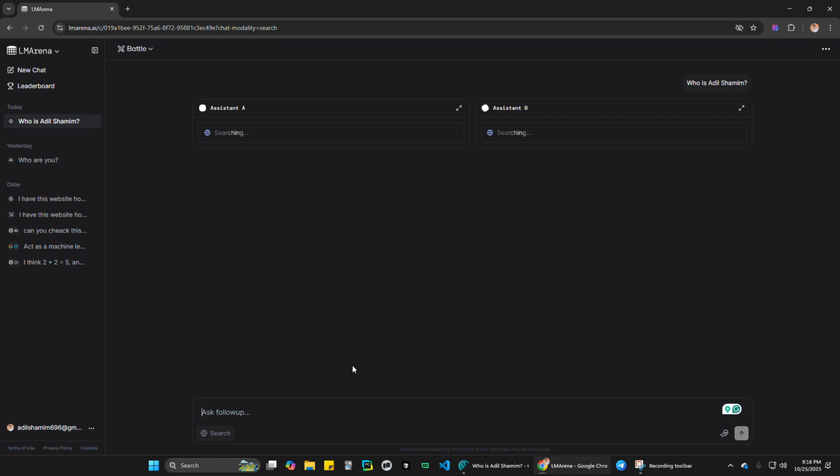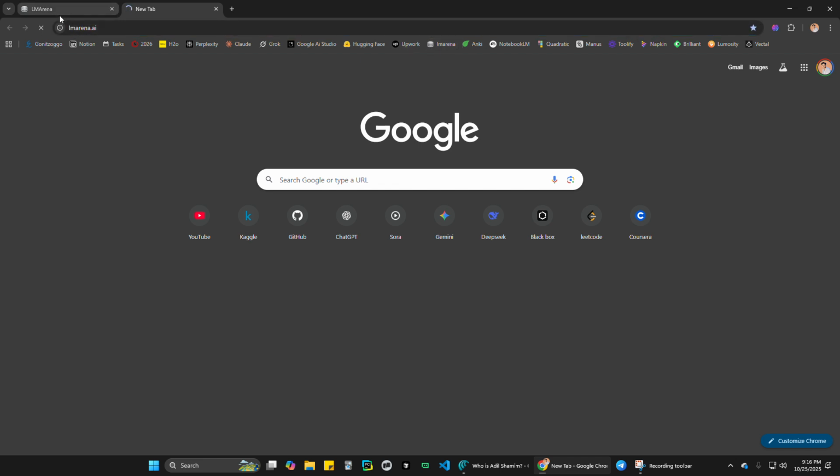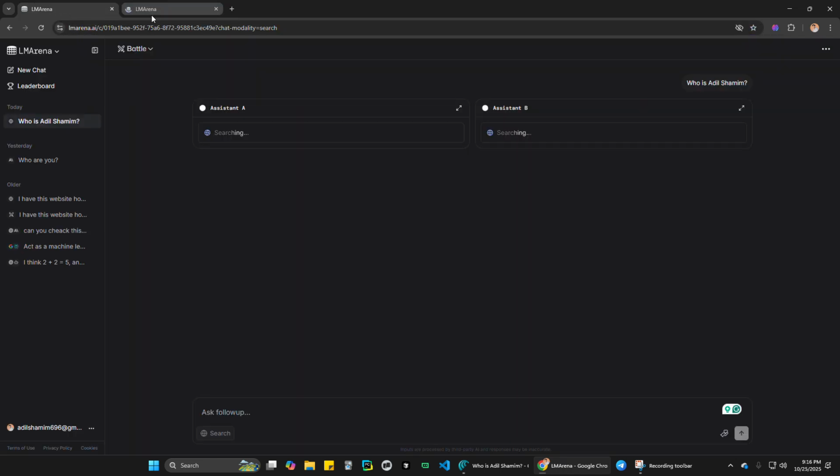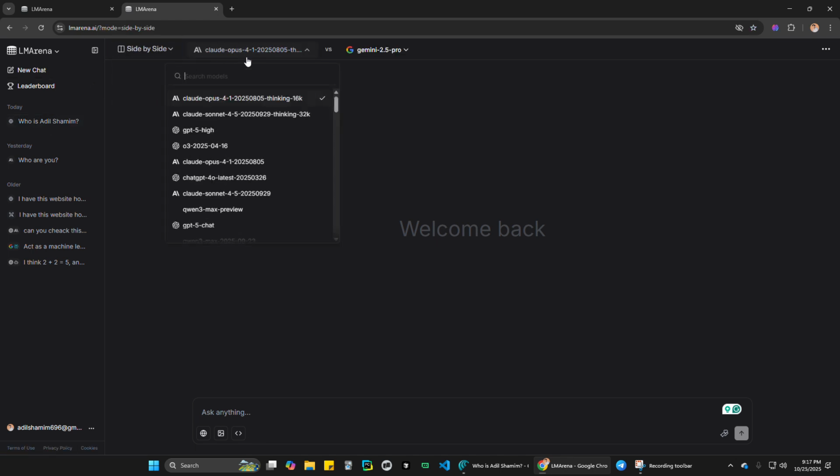Okay, it takes time, sometimes it takes some time. So we open another way. Don't worry, maybe the server is slow. Okay, whatever. We can see another mode, which is side by side. We can compare two models side by side, using any model.